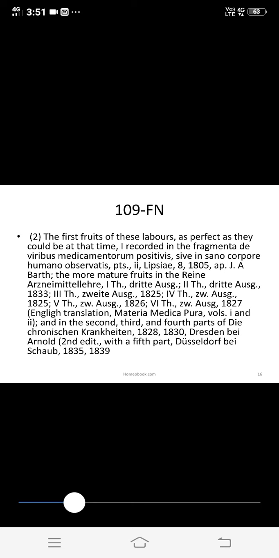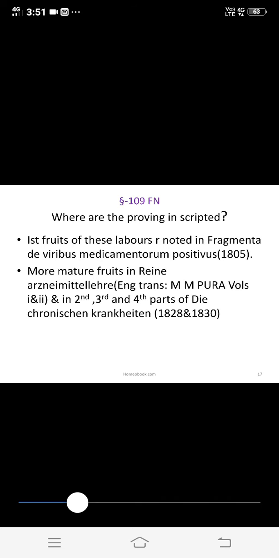So this is footnote 109. In this they summarized where the drug proving is scripted. They gave the summary that the fruits of these labors are noted in Fragmenta de Viribus Medicamentorum Positivis, in 1805, that Hahnemann wrote in 1805, and more mature fruits in the Reine Arzneimittellehre.